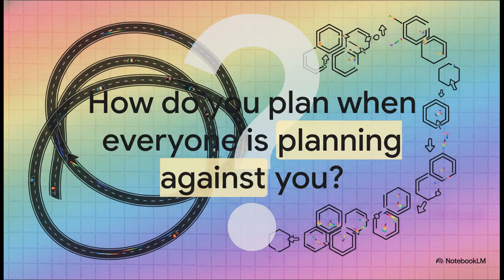So, how do you actually make a plan when literally everyone else is planning against you? I mean, really think about it. Whether you're just trying to merge onto a jam-packed highway during rush hour, or we're talking about algorithmic bots executing millions of trades in a fraction of a second, we are constantly navigating a world where independent agents are plotting totally conflicting paths for limited resources. The big question is, how do we keep all these competing plans from just collapsing into total chaos?